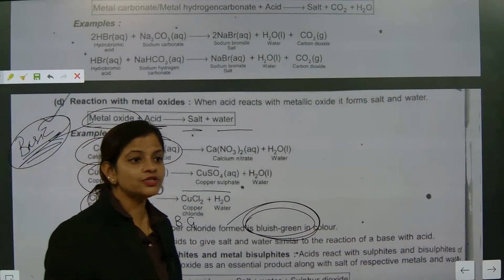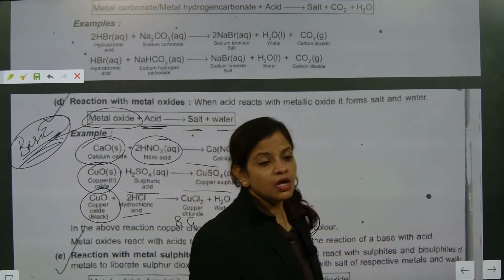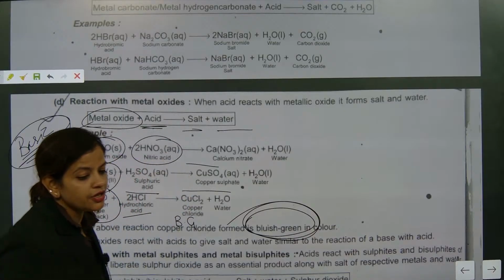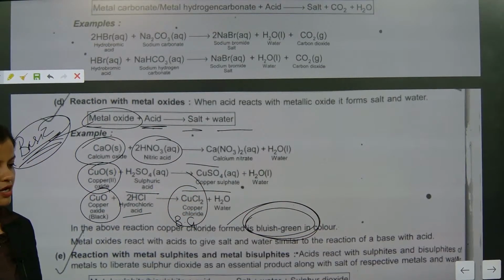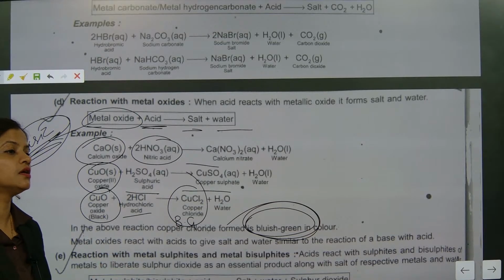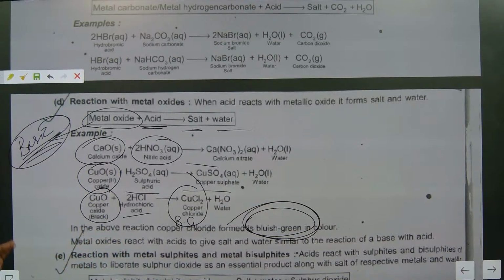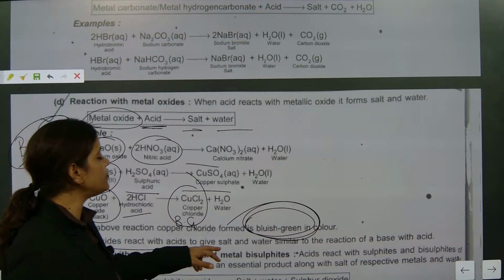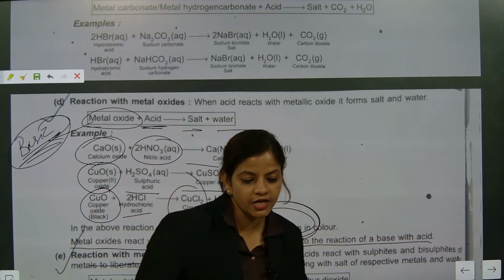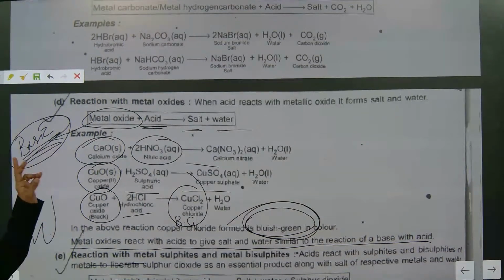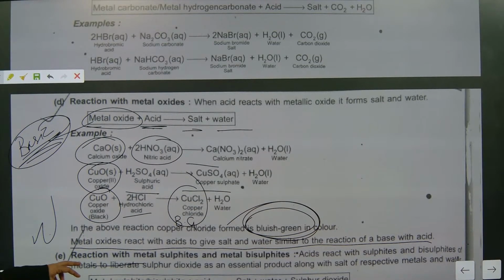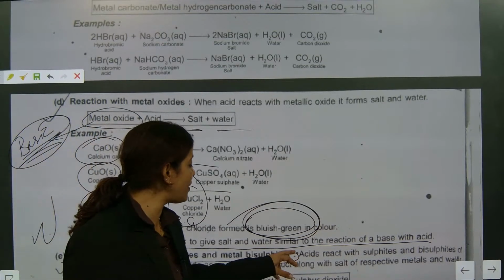FeSO4, CuSO4, CuCl2, their names. Right now, in your notebook, note down the color of CuCl2. Now you are remembering; afterwards, don't forget. CuCl2, what is the color? Blue-green. Metal oxide reacts with acid to form salt and water. So it will also be considered what type of reaction? Neutralization reaction. Now, reaction with metal sulfides and metal bisulfides.